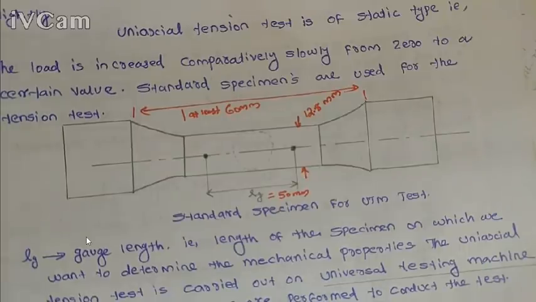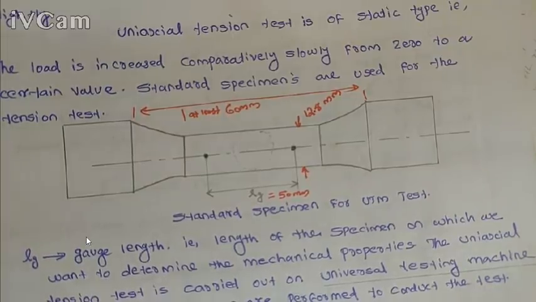For performing this uniaxial tension test, first we grip the specimen; the ends of the specimen are secured in the grips of a uniaxial tension test machine. There are two holding setups in the UTM machine where we grip the two ends of this specimen.